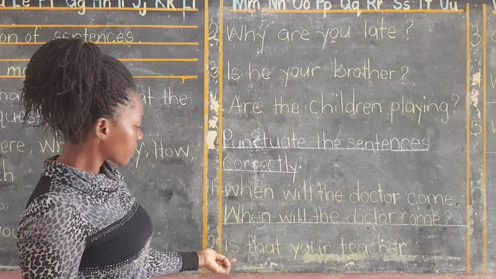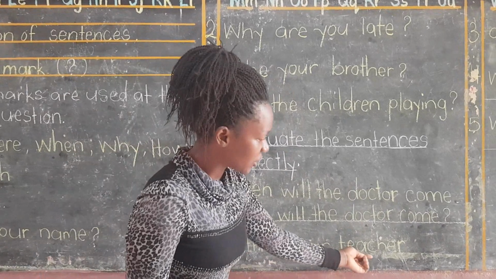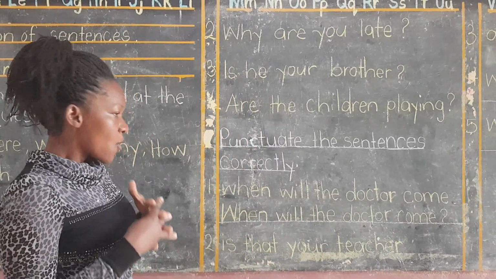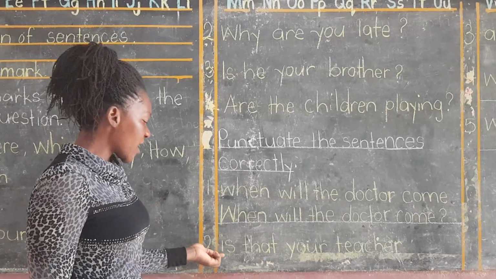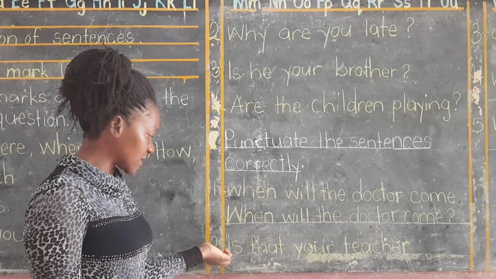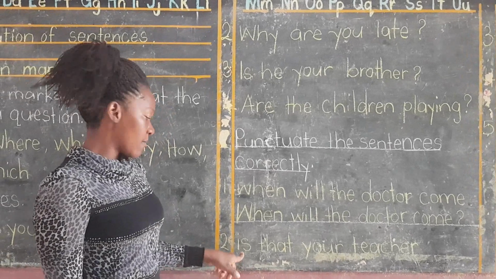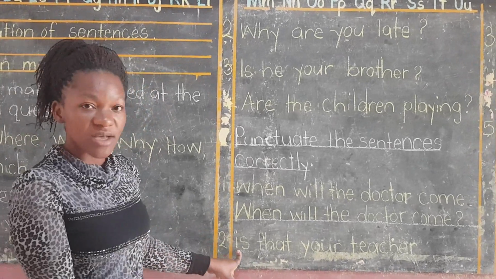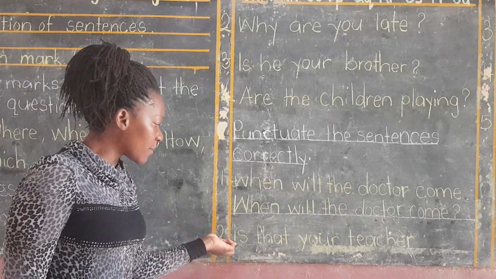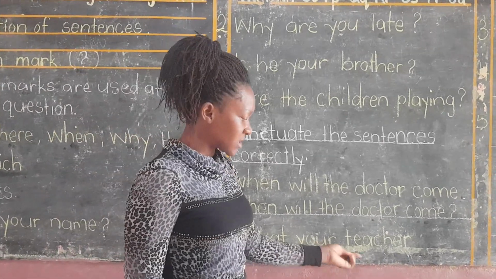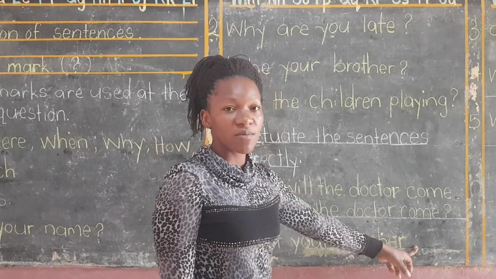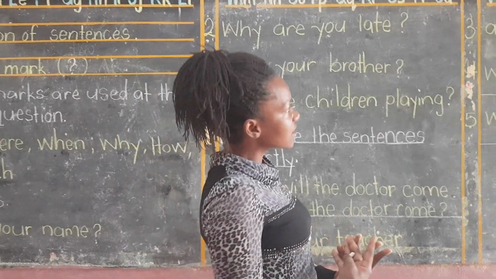Example number 2. Is that your teacher? The question is just there hanging. What we first look at is the first letter of the sentence. It has to be a capital, but the teacher didn't use a capital letter. So when I'm writing my sentence, I have to consider a capital letter. Then I read my sentence. If it is a questioning sentence, then you have to put a question mark at the end of the sentence.